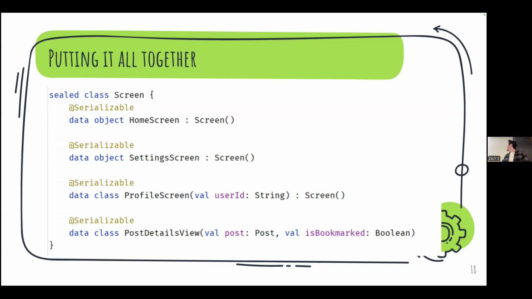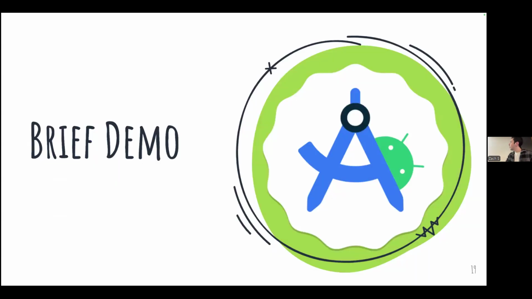Okay, cool. And yeah, so we will do a more concrete example on Wednesday, so that should give you some more intuition as well. But basically the main idea of this slide is that we want a central organized way to write out what all of our screens will be called, how we can navigate to them, and what parameters we need to pass to those screens. Okay. So for now I'm going to skip the demo for this, it's on Wednesday.